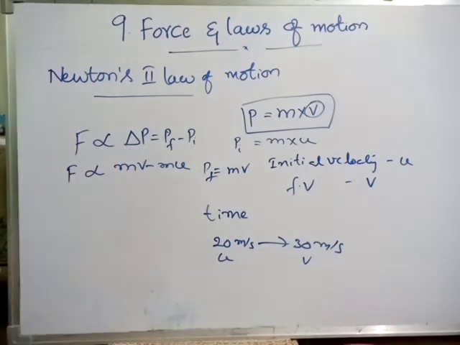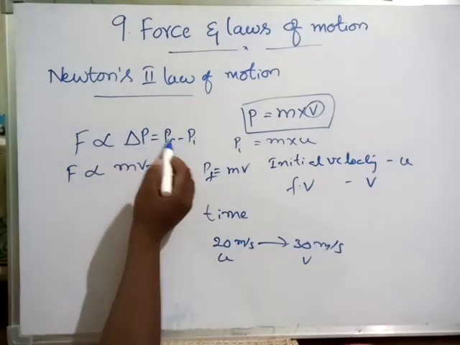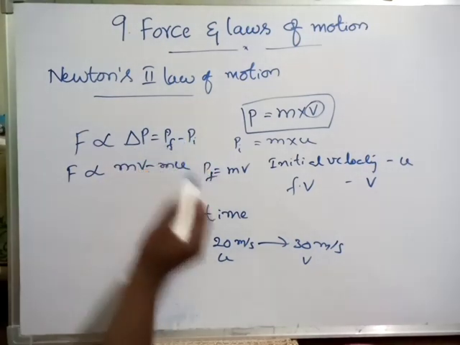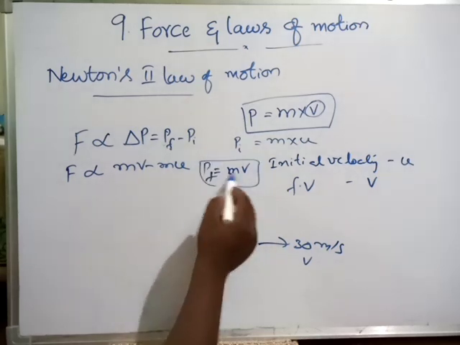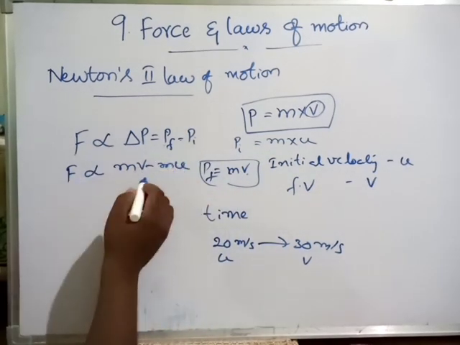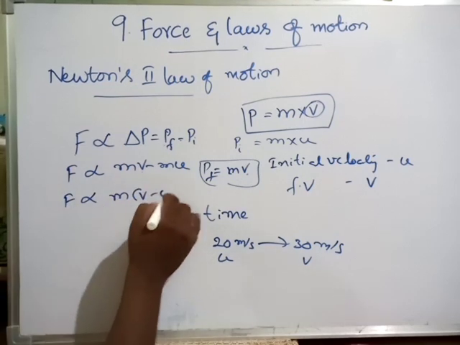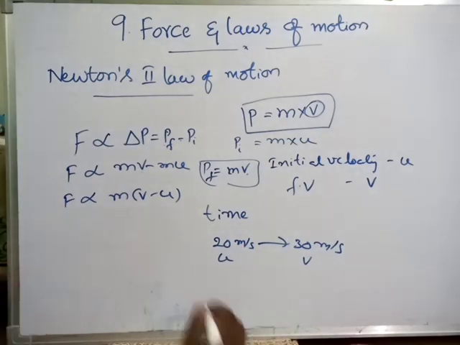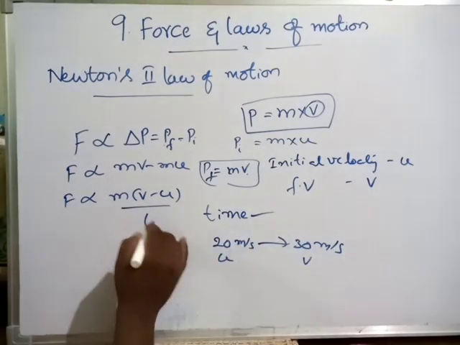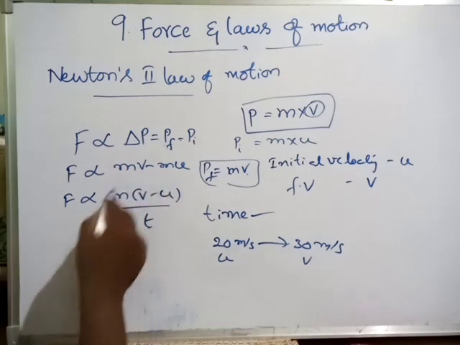Delta is a symbol to indicate change. So what is that change? Final momentum minus initial momentum. We know p f means mass into final velocity, minus initial velocity. So in both cases m is common. So if you take m common, v minus u. And I just told you time also. So with respect to time, the force is directly proportional to the rate of change of momentum.